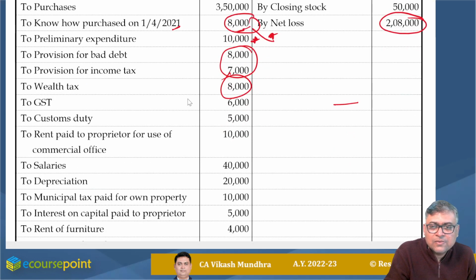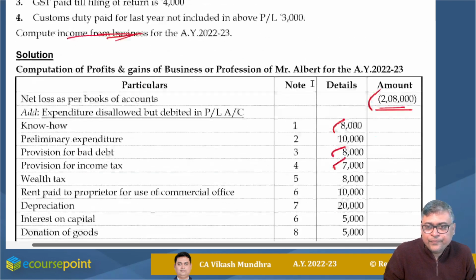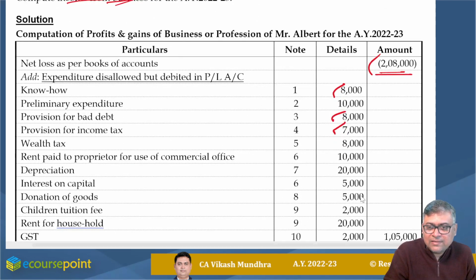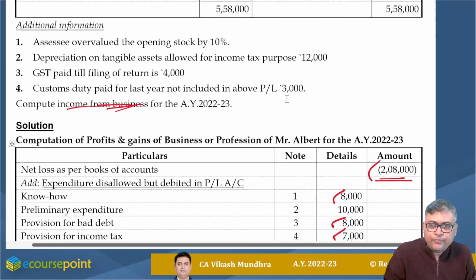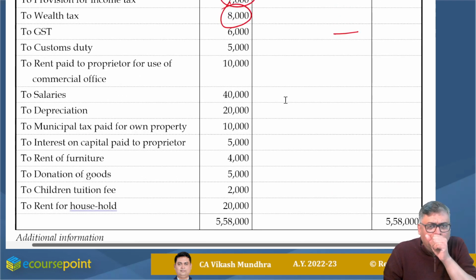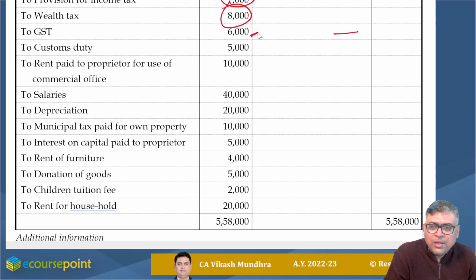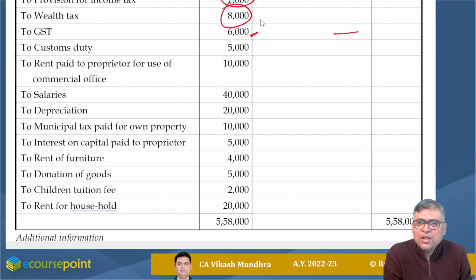Obviously, wealth tax is also disallowed, so I added wealth tax also. GST is allowable unless there is information regarding payment. We will presume that it is paid within the due date of filing return. Right now, we are considering this is allowable.